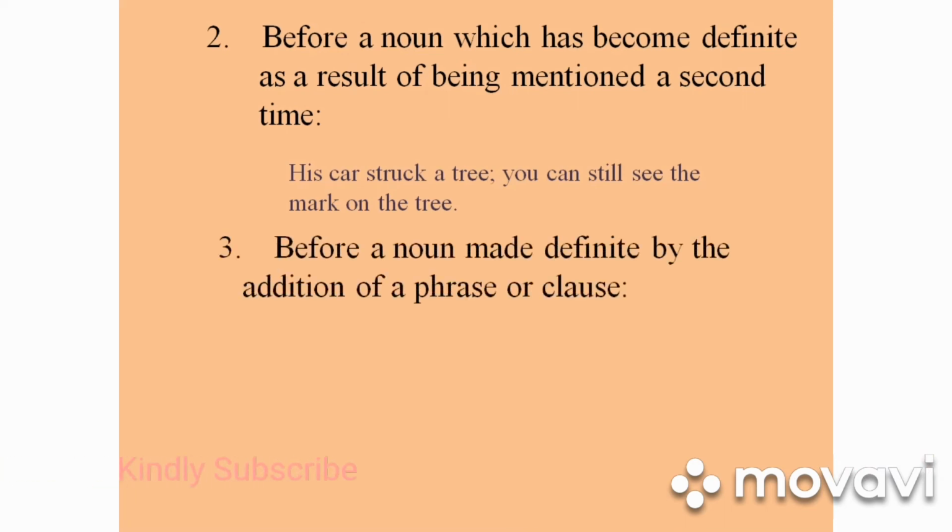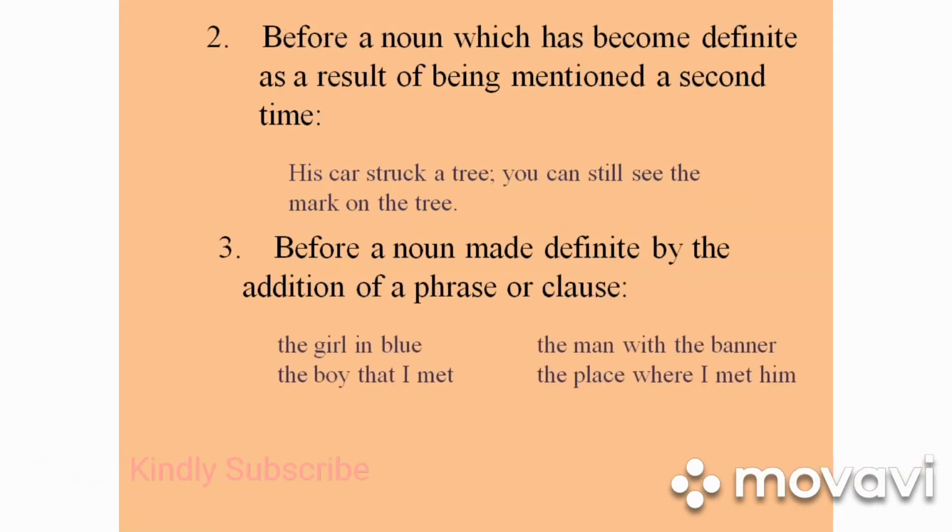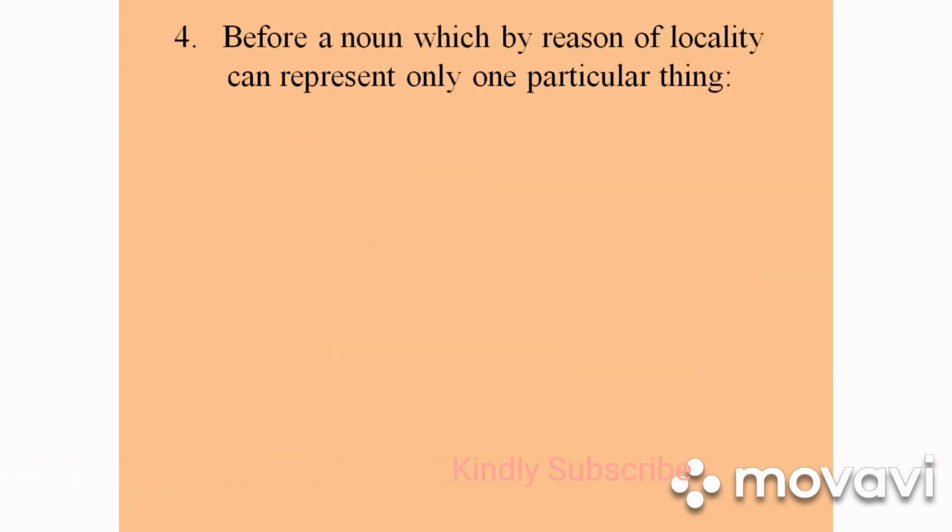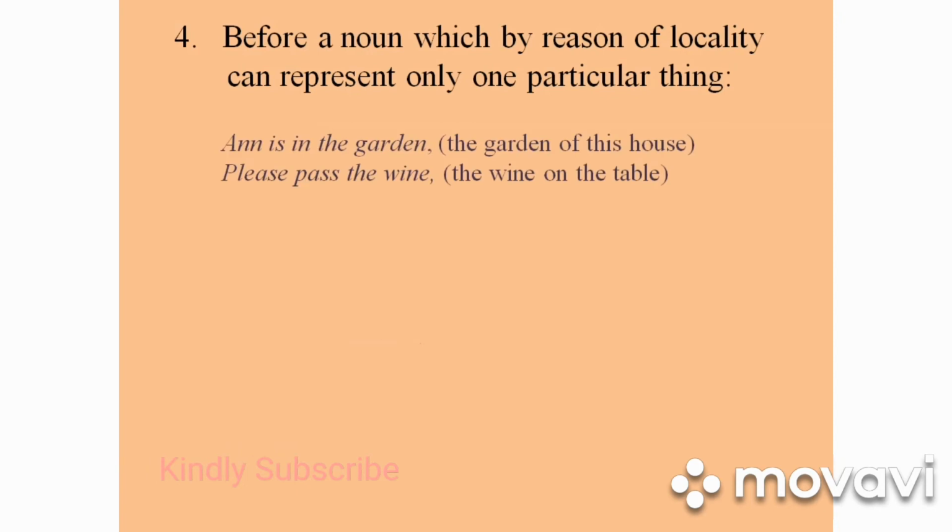The before a noun made definite by the addition of a phrase or clause. For instance, the girl in blue, the man with the banner, the boy that I met, the place where I met him. Before a noun which by reason of locality can represent only one particular thing.